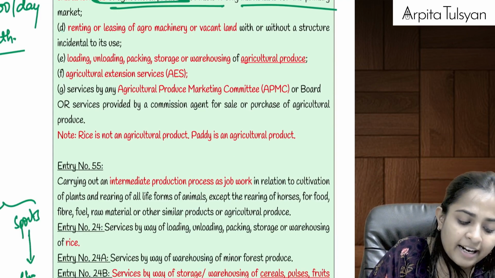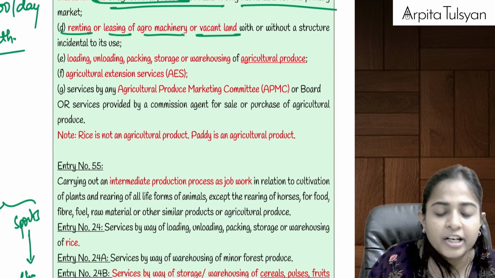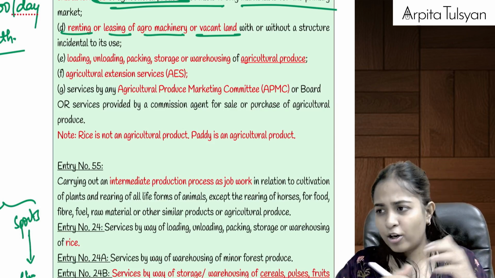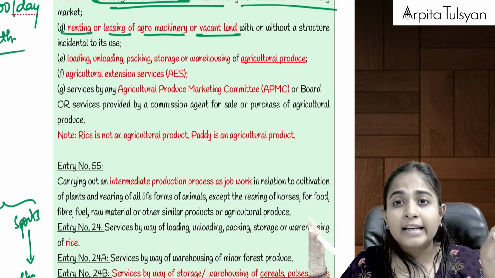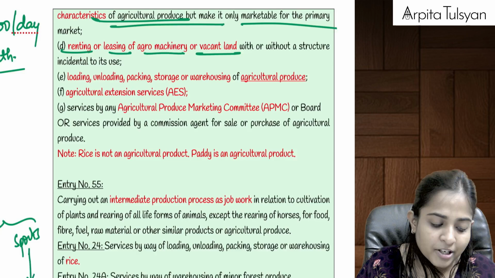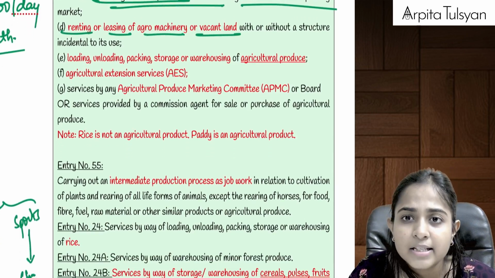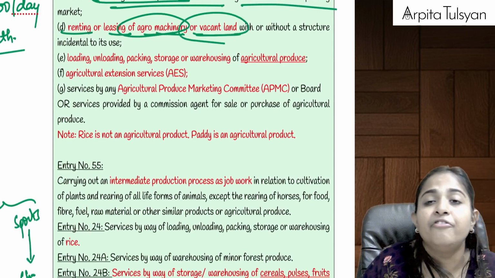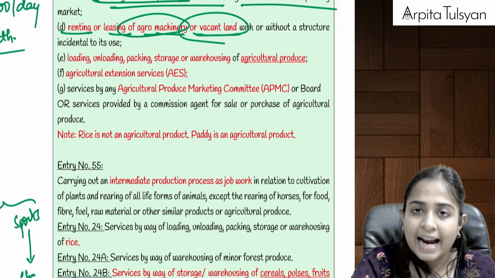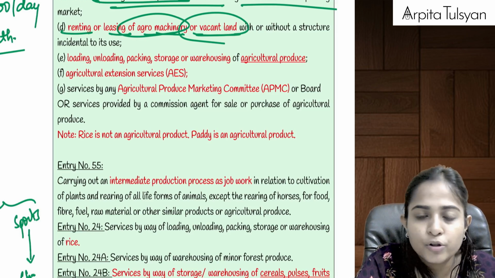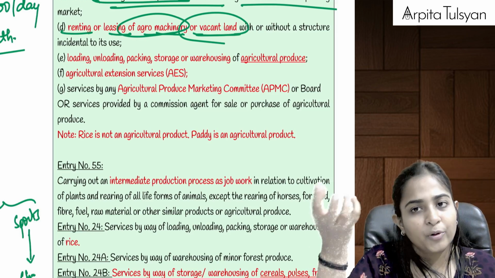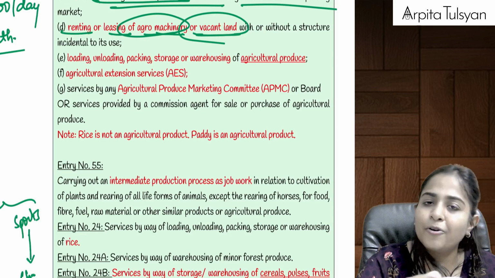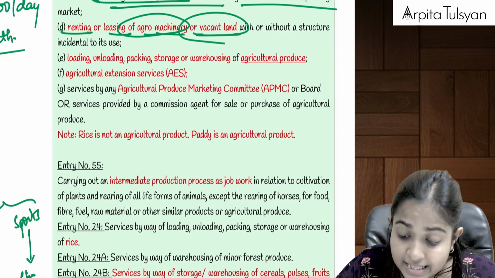Then similarly, renting or leasing of agro machinery. Agro machinery means agricultural machinery, like cutting machinery, or maybe water irrigation kind of a facility or machinery. If we have given this on rent, or if we have given any vacant land on rent which is going to be used for agricultural purposes, we are going to get the rent in return. On that rent we are not supposed to collect any GST, because it is totally exempted.